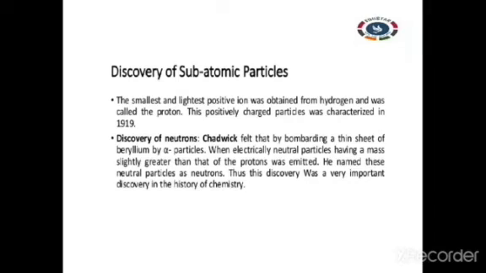Now let us see the discovery of the neutron. Chadwick, a scientist, bombarded a thin sheet of beryllium with alpha particles and was able to identify that neutral particles were emitted from the beryllium sheet. He also observed that the mass of the particle is slightly greater than that of the proton. So they are void of any charge, that is, they are neither positively charged nor negatively charged. They have a mass just a little greater than that of protons. He called those neutral particles neutrons. That was the discovery of the neutron.